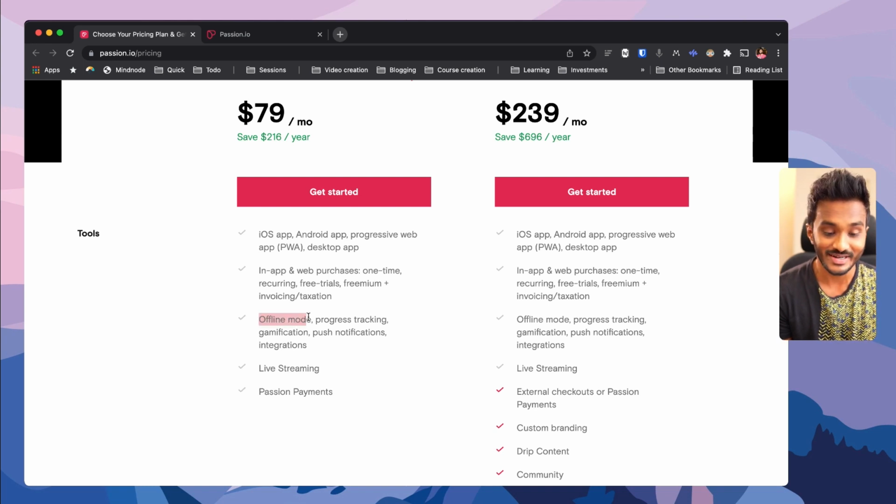That means your students can consume your course content even if they are offline by downloading the lectures. Again, it will not encourage piracy for that matter, like downloading. I will explain about that.